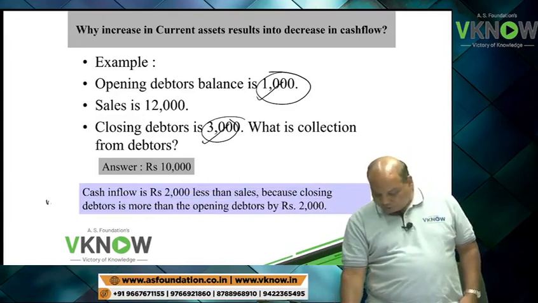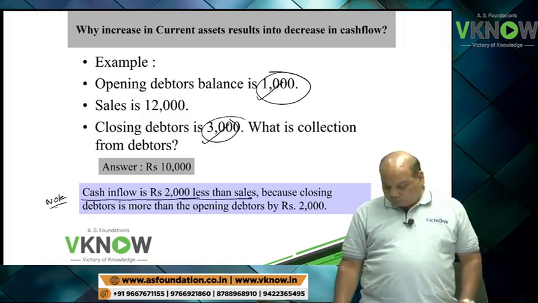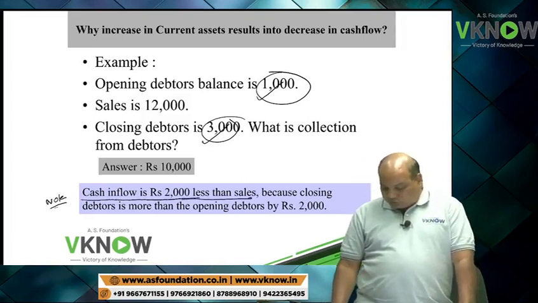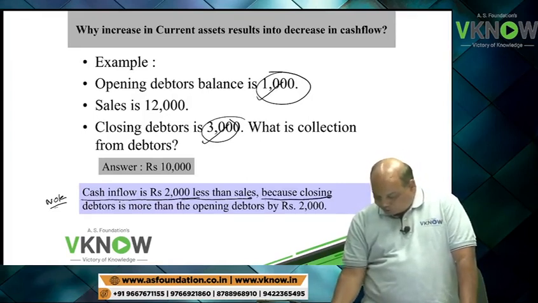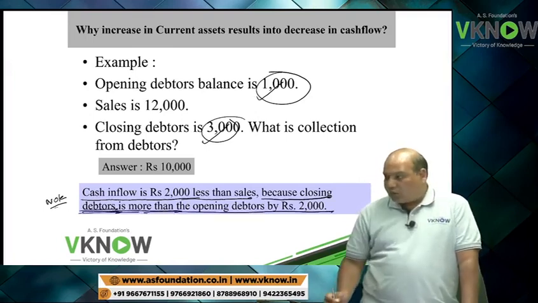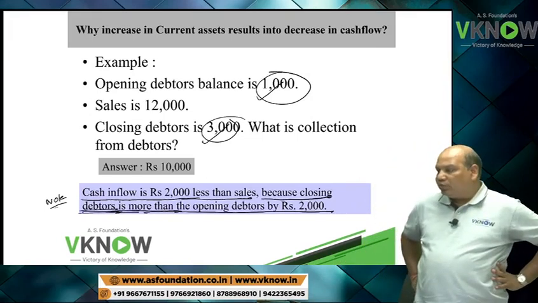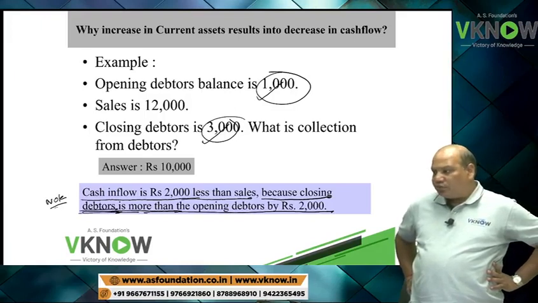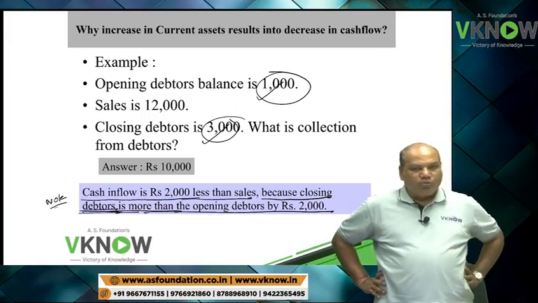Okay, write a note. Cash inflow is rupees 2000 less than sales, because closing debtor is more than opening debtor by rupees 2000.